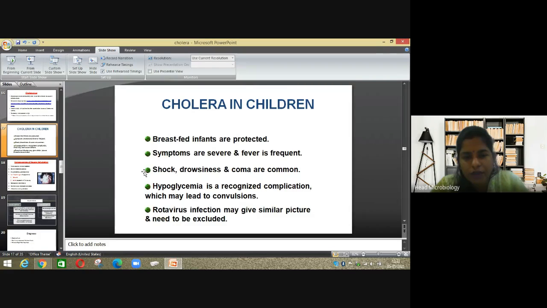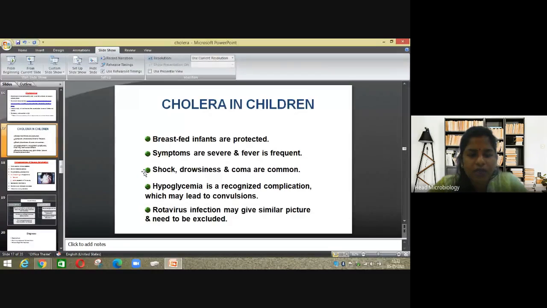Convulsions, you know, no? What are convulsions? Fits, seizures. You have heard about this, no? Seizures and fits. So all this can happen in children.